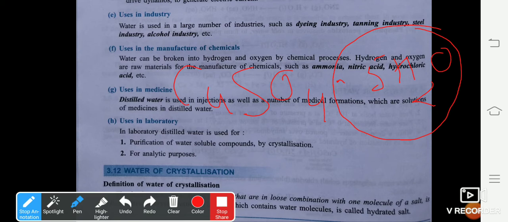We'll be performing an activity right now, and once our school is open, I will show you this activity in the school lab. When you heat copper sulfate pentahydrate, this compound which contains 5 water molecules loosely bonded to it is called copper sulfate pentahydrate. Penta means 5, hydrate means water. Now, when you heat this copper sulfate, the color changes from blue to white. Please remember, white is the actual color of copper sulfate. It appears blue because it has 5 molecules of water loosely bonded to it, which is known as water of crystallization.